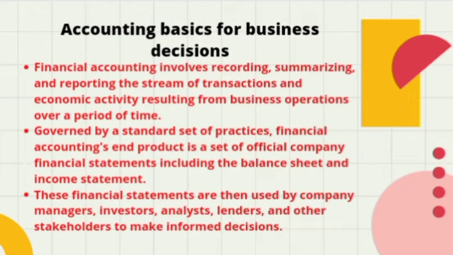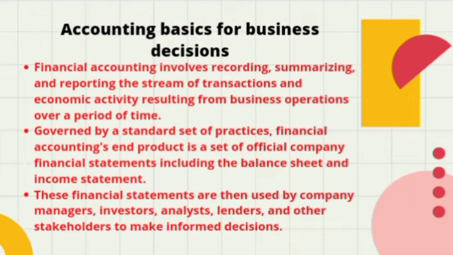Financial accounting's end product is a set of official company financial statements, including the balance sheet and income statement. These statements help managers, investors, analysts, lenders and other stakeholders to take their own decisions based on this financial accounting.